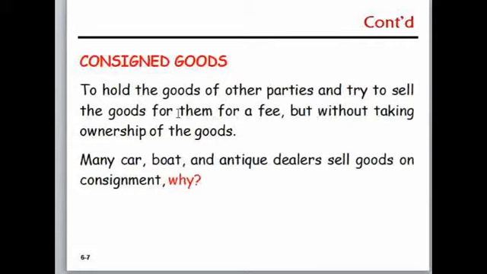So this type of good, which is held by the consignee, is not the ownership of that person but the ownership of the consignor. So when there are consigned goods, we should exclude those types of goods which are being held for another company.